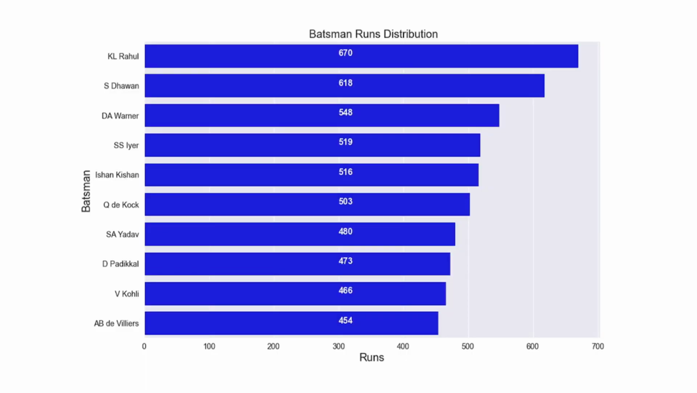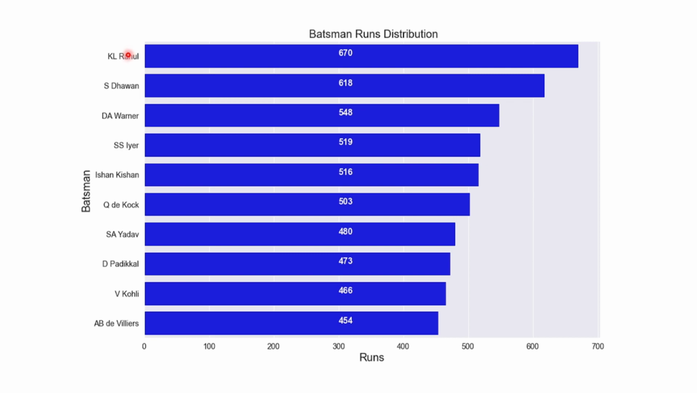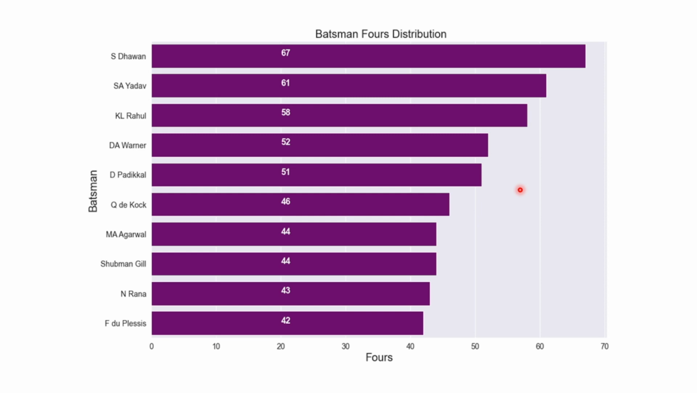So if we go here, the runs distribution. You see Rahul, Dhawan, Warner, Iyer, Ishan, Quinton de Kock, Suryakumar Yadav, Padikkal, Kohli, and AB de Villiers. Top runs. Fours, who has hit the best number of fours. Dhawan, Suryakumar Yadav, Rahul, Warner, Padikkal, Quinton de Kock, Agarwal, Shubham Gill, Rana, and Faf.